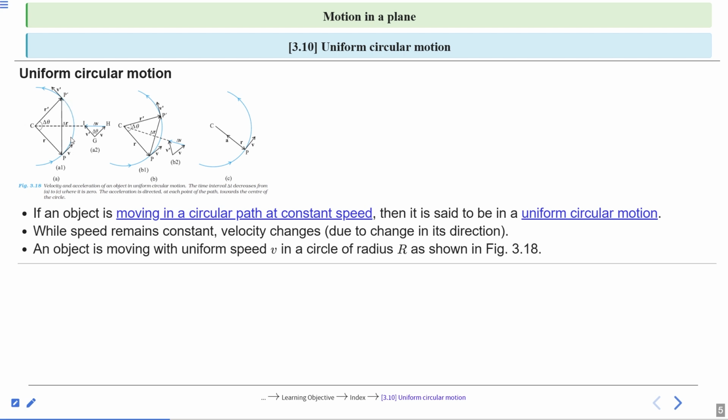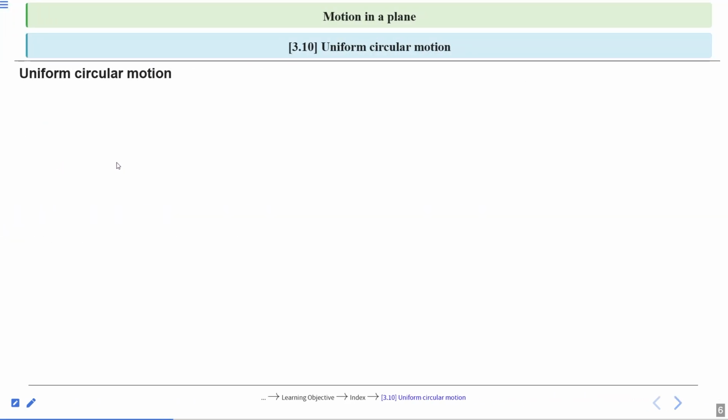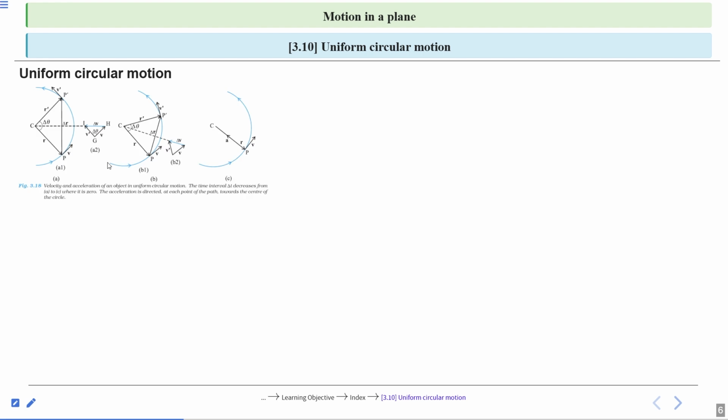This is a curved, circular path, so the movement from P to P prime is circular motion.